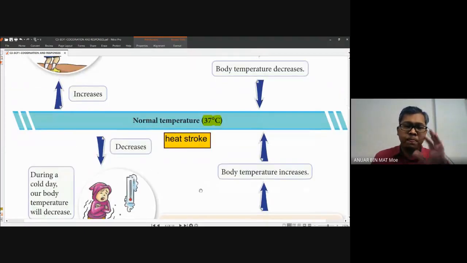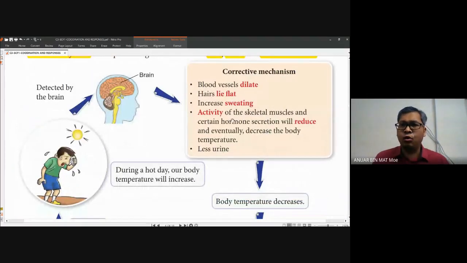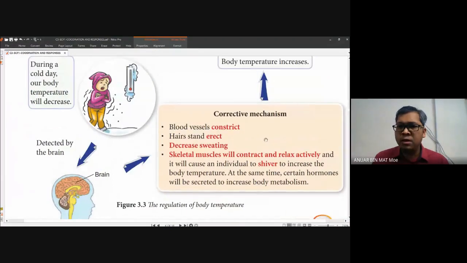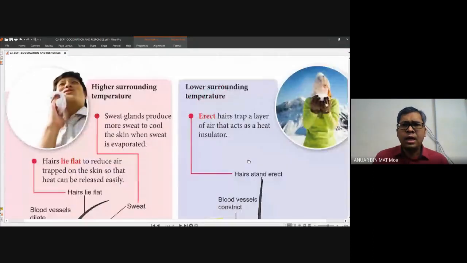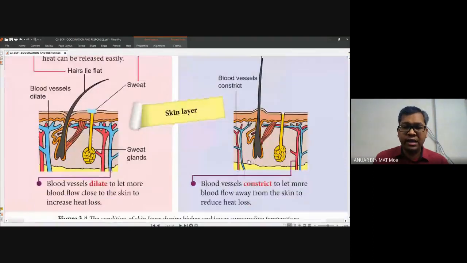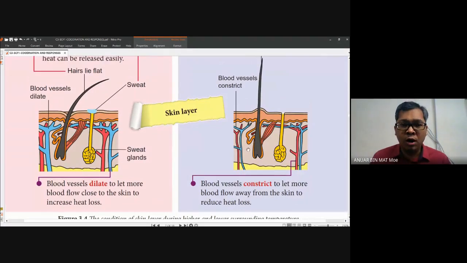So you must remember the corrective mechanism when the surrounding temperature is too hot, and the corrective mechanism when it is too cool. Make sure you understand this. Yesterday we also learned the condition of the skin when the surrounding temperature is higher or lower.